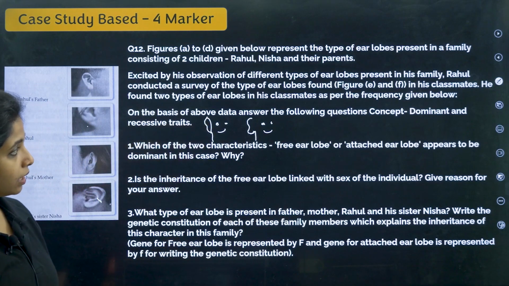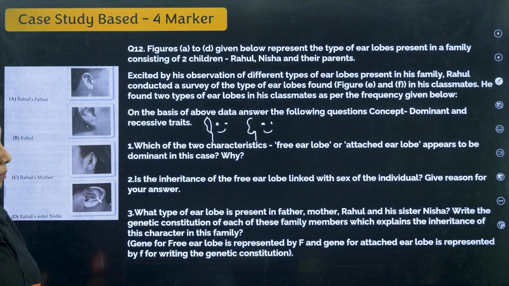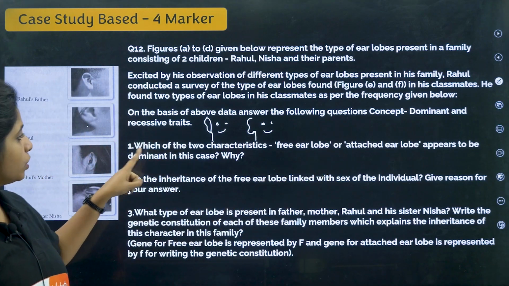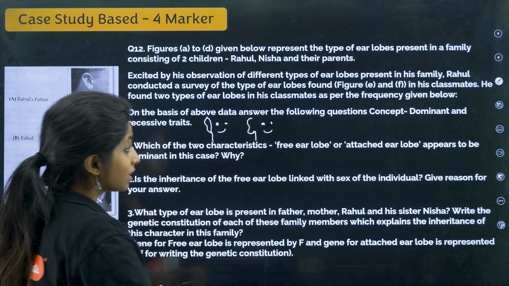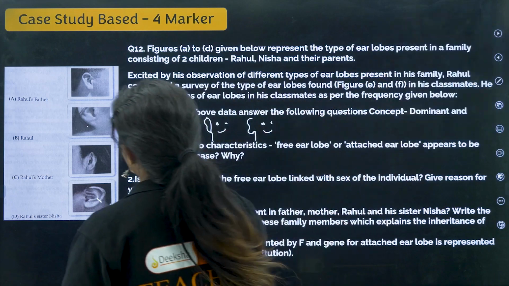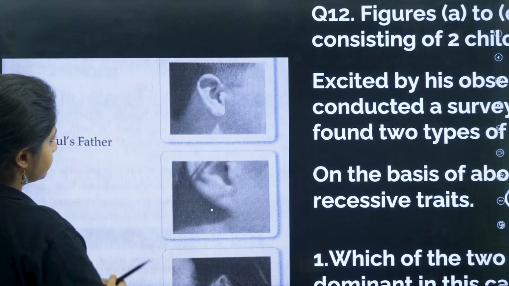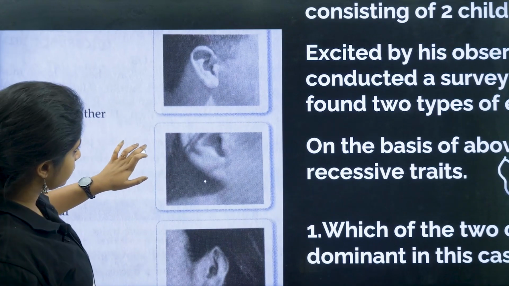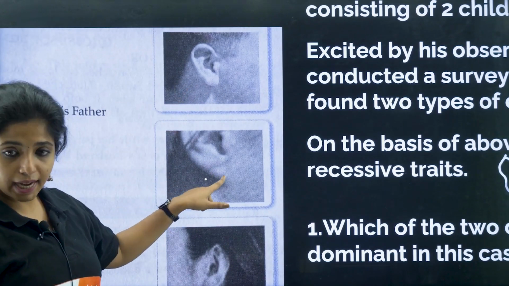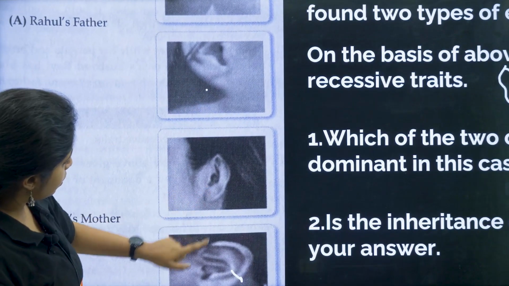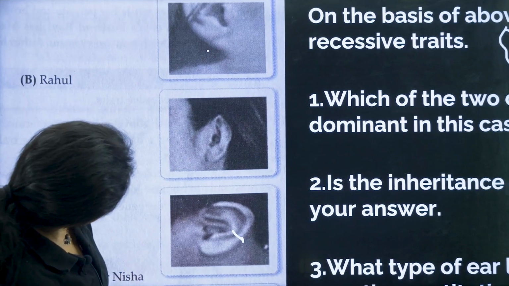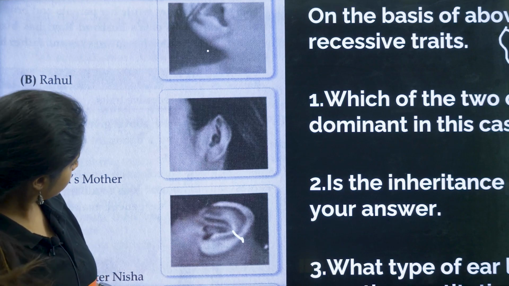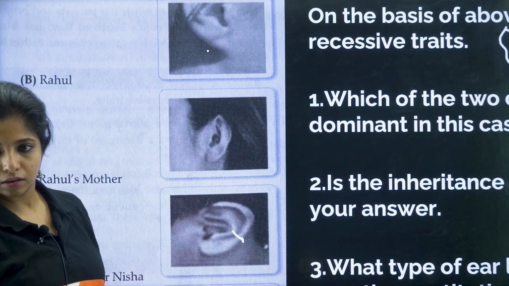Now, on the basis of the above data, answer the following questions on the concept of dominant and recessive traits. Which of the following characters, free earlobe or attached earlobe, appears to be dominant in this case? Why? So let's see the case first. Let's see who all has dominant, who all has recessive. Over here, you see Rahul's father has free earlobe. Rahul has attached earlobe. Rahul's mother also has, I think, attached earlobe. Yes, it is attached only, right?